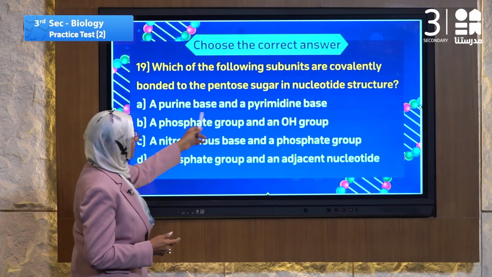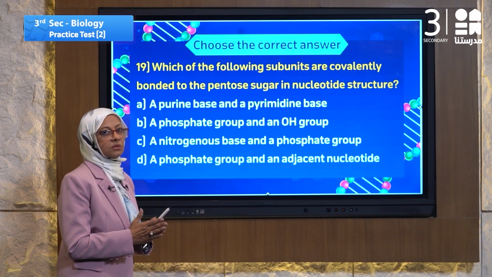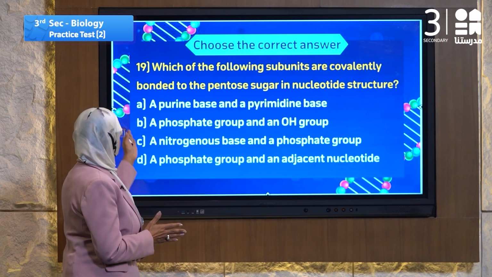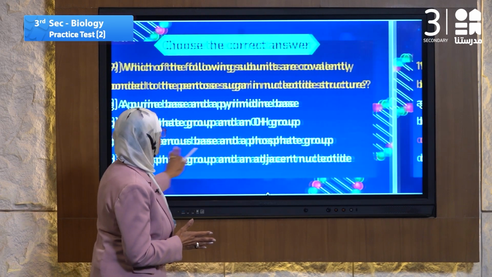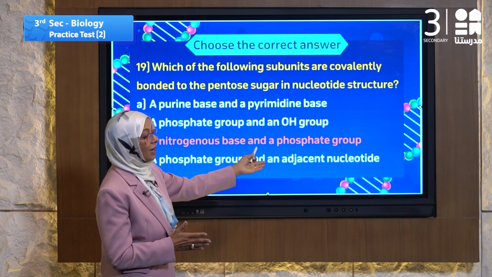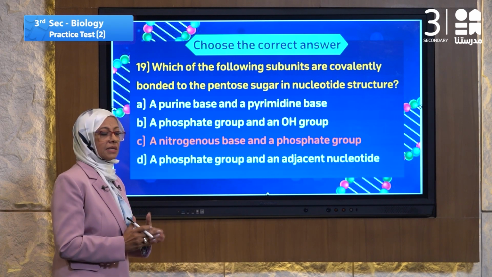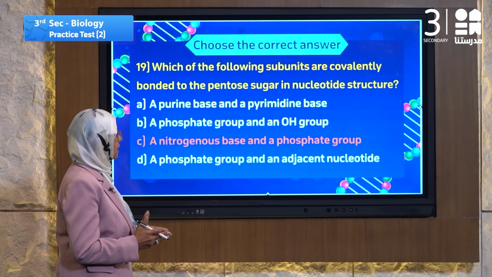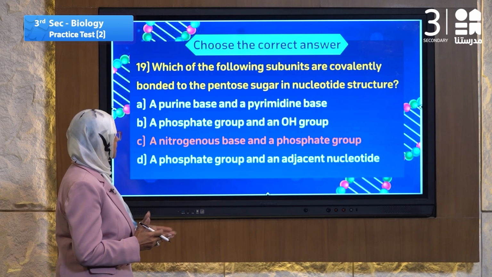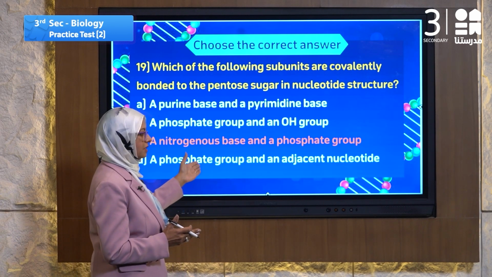The purine and pyrimidine are nitrogenous bases which bind with not a covalent bond. The phosphate group and OH group and the nitrogenous base and phosphate group will be bonded by a covalent bond in the nucleotide. So the answer is the covalent bond binds the nitrogenous base and the phosphate group. They have a covalent bond.